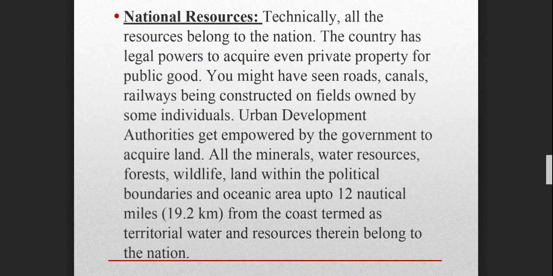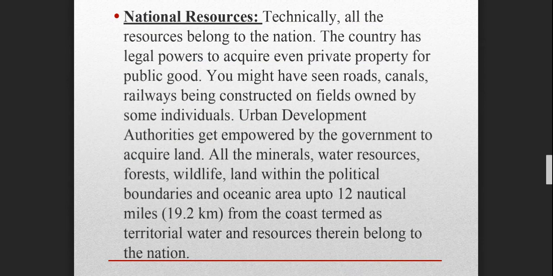You might have seen roads, canals, railways being constructed on the fields owned by some individuals. Like you might have seen some highways which are under construction or which have already been constructed. You might have seen nearby fields are there, right? On those fields only the highways are constructed, because the urban development authorities are empowered by the government to acquire that land for public welfare and development purposes, right? So जितने भी लैंड्स वगैरह ओन हो रहे हैं पब्लिक वेलफेयर के लिए, वो गवर्नमेंट के पास उस चीज़ की अथॉरिटी है कि वो ओन करके आपको एक पर्टिकुलर अमाउंट दे करके आपके रिसोर्सेज को ले लेगी, right?